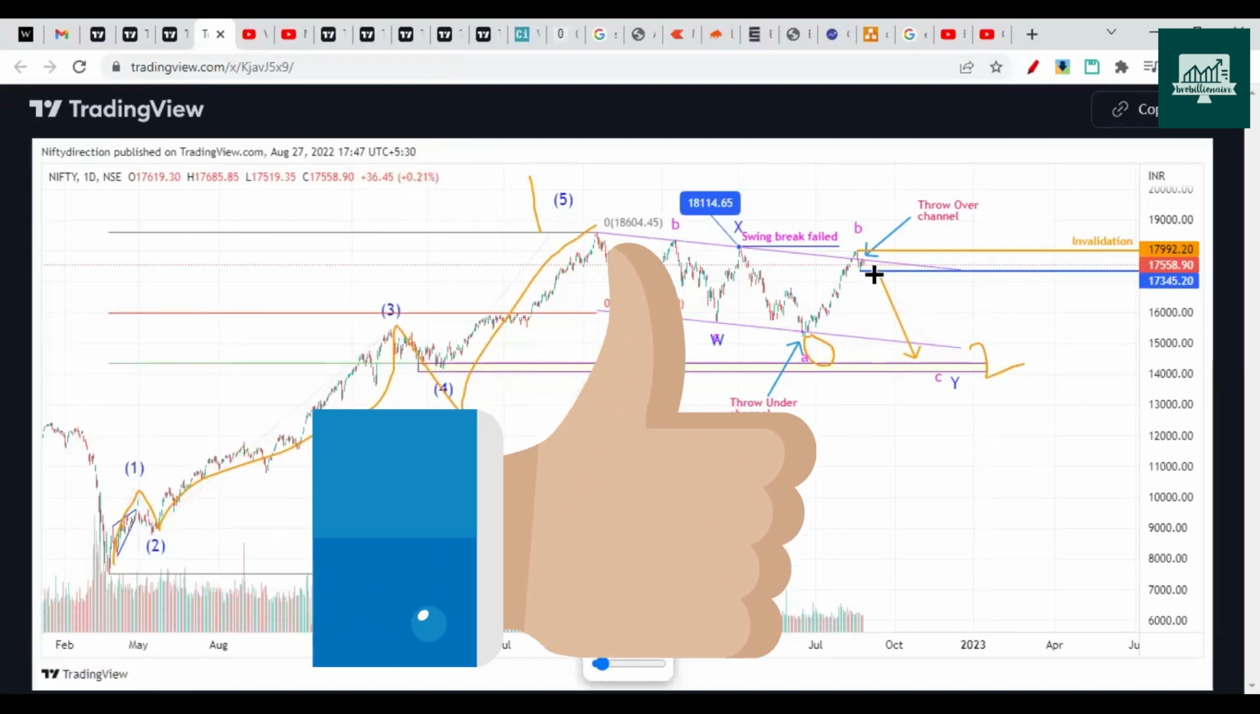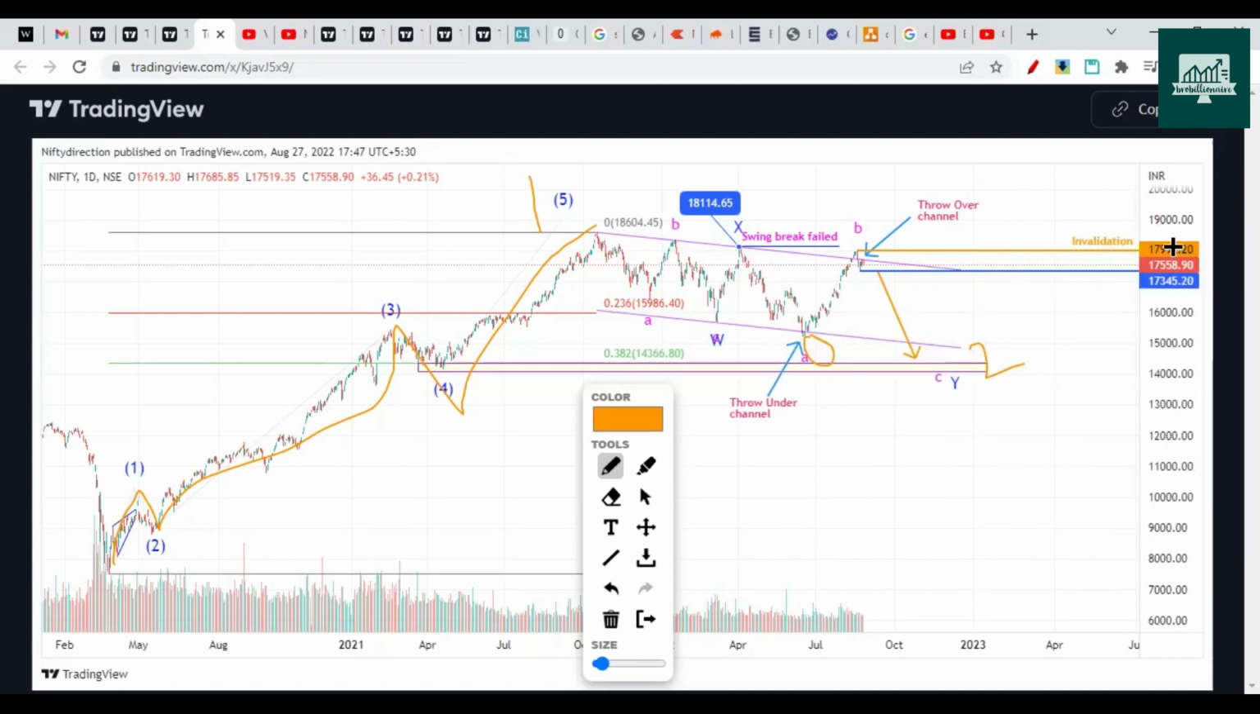Now again, if our analysis goes wrong and it breaks 17,992, then I would consider a bullish case, and a break of 18,604 will confirm the rally on the upside. But I feel that's not happening soon. Maybe another month or so, it will take time to come back on the upside.